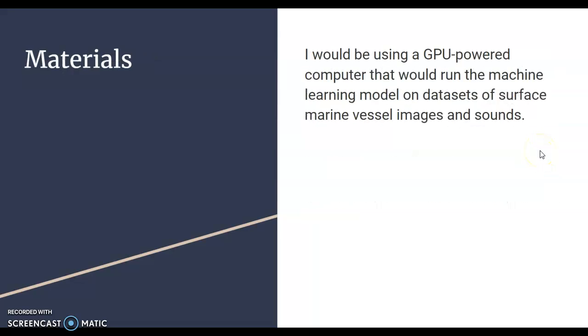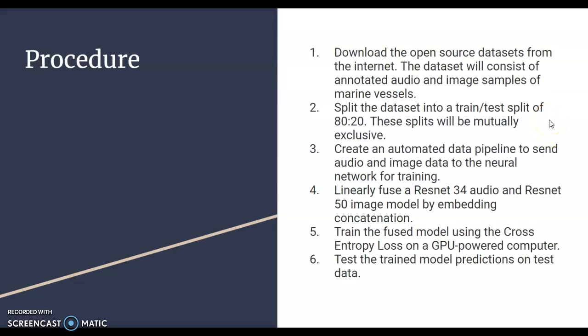Materials: I'll be using a GPU-powered computer that would run the machine learning model on datasets of surface marine vessel images and sounds. Procedure: 1. I'll download the open source datasets from the internet. The dataset will consist of annotated audio and image samples of marine vessels. 2. I'll split the data into a train/test split of 80:20. These splits will be mutually exclusive.